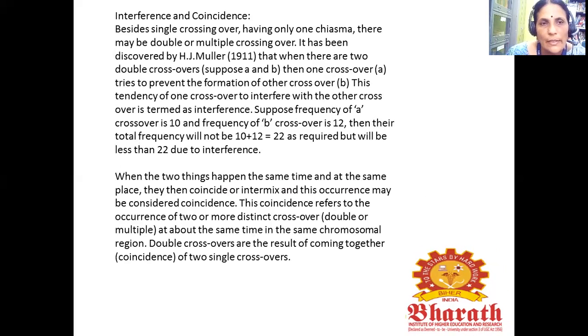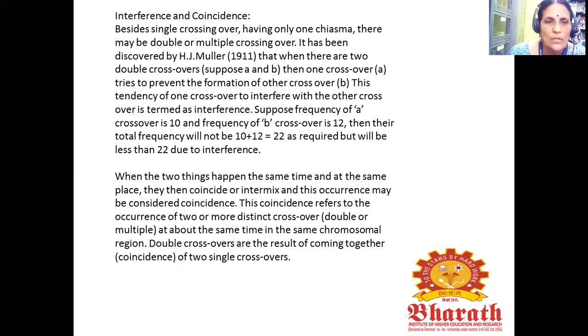So next we see about interference and coincidence. Besides single crossover, having only one chiasma, there may be a double or multiple crossover. This was discovered by H.J. Muller. When there are 2 double crossovers, one crossover tries to prevent the formation of the other crossover. This tendency of one crossover to interfere with the other crossover is termed interference.